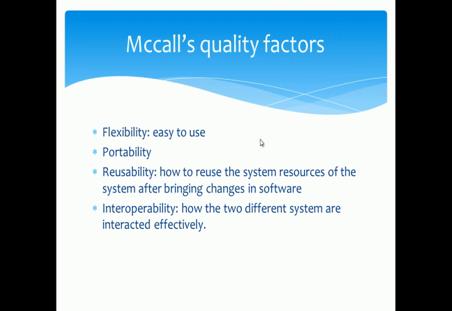Flexibility means easy to use. Your system must be flexible. Portability, we already discussed it. Reusability means how to reuse the resources of the system after bringing changes in the software. Interoperability means how your system will communicate with other systems. It is related to software interaction, meaning how two different systems interact effectively.